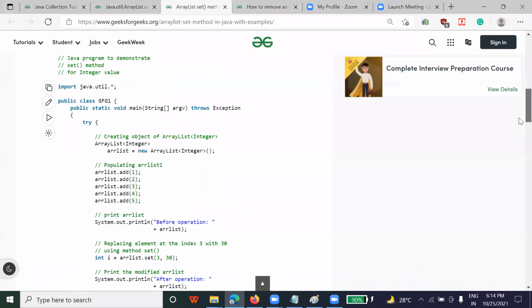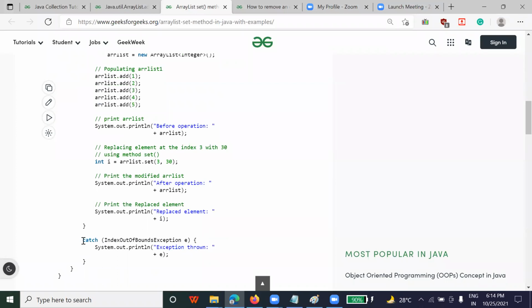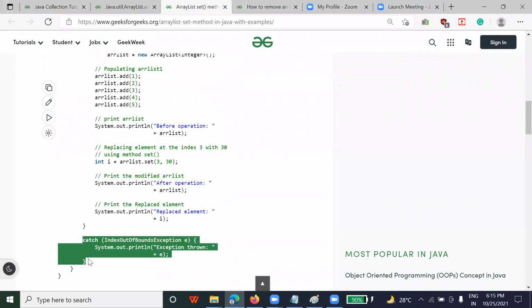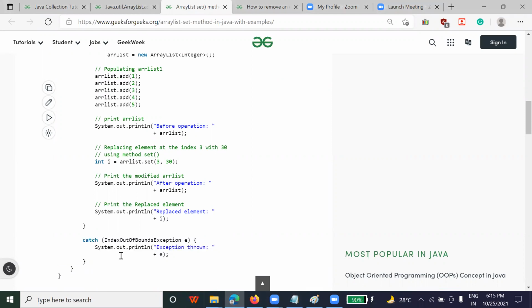So how many of you are aware about this try catch block? Have you heard this term try and catch block in any programming language? Yes, sir. Okay. So try and catch block is what?